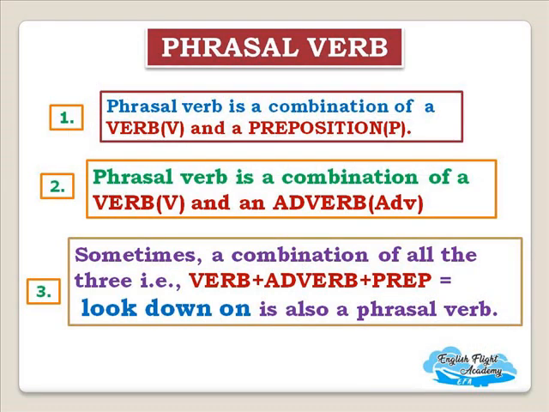A phrasal verb is a combination of a verb and a preposition. A phrasal verb is also a combination of a verb and an adverb. Sometimes it's a combination of all three, that's verb, adverb and preposition. Look down on is also a phrasal verb. Look is the verb there, down is an adverb and on is a preposition. So sometimes it's also a combination of a verb, adverb and preposition.